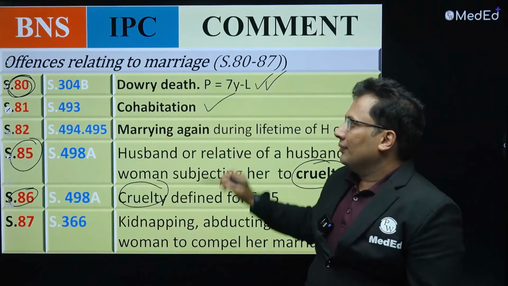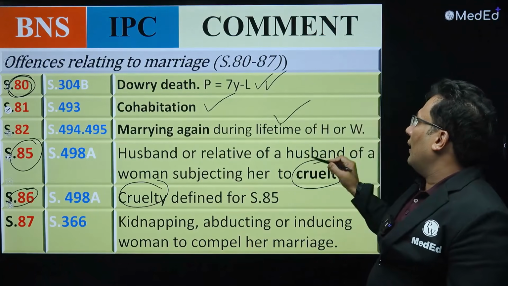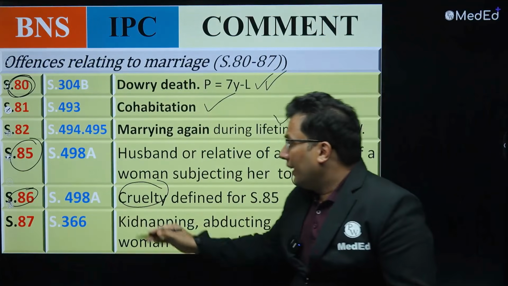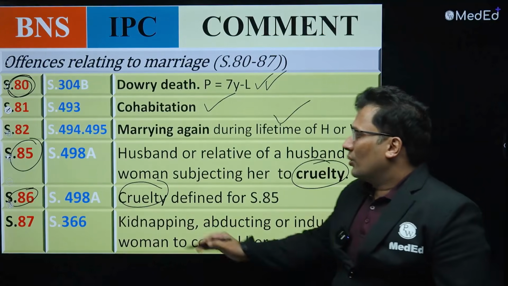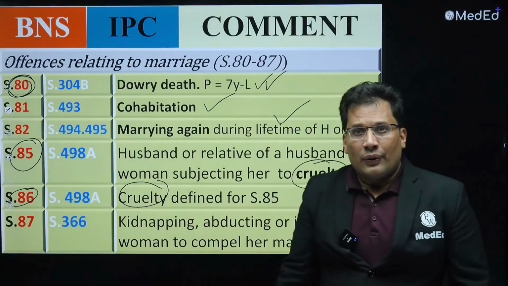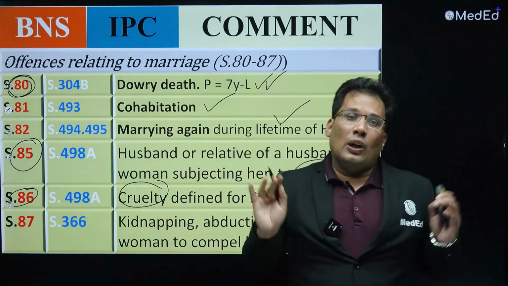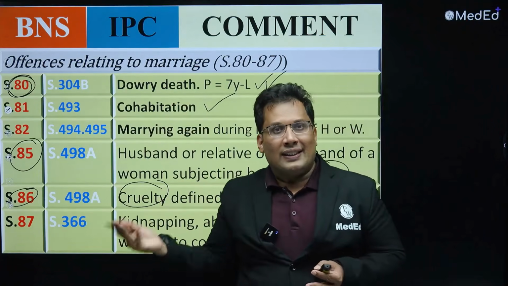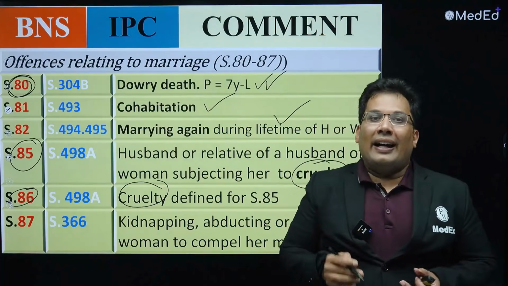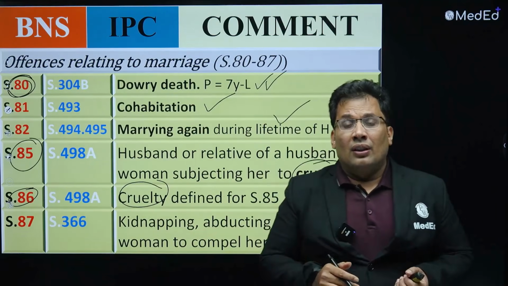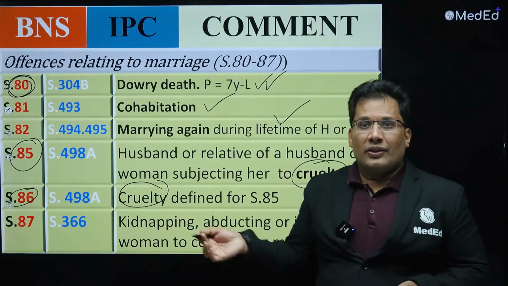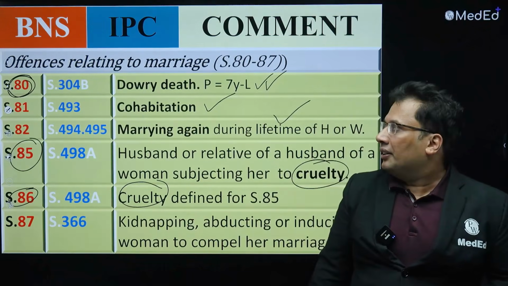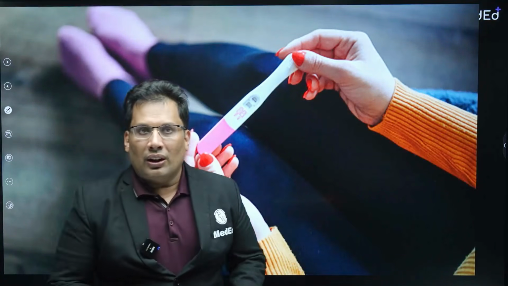81 cohabitation. 82, marrying again during the lifetime of husband or wife. Then 87, kidnapping, abducting, inducing a woman to compel her marriage. So 80 dowry death, 81 cohabitation, धोखे से सहवास करना, 82 marrying again without divorce, 85 domestic violence, 86 cruelty, 87 kidnapping a female. This is done. Now next important BNS sections, very important, all of you concentrate.